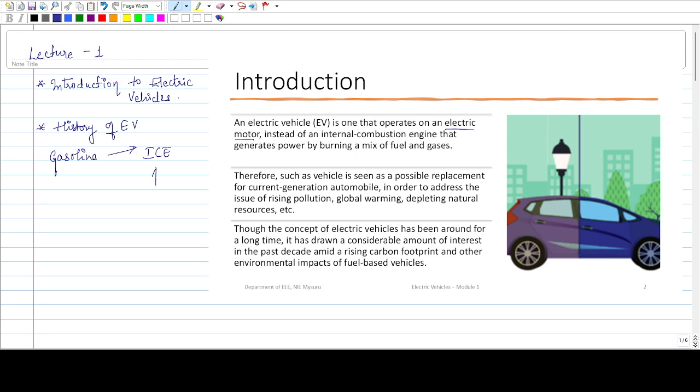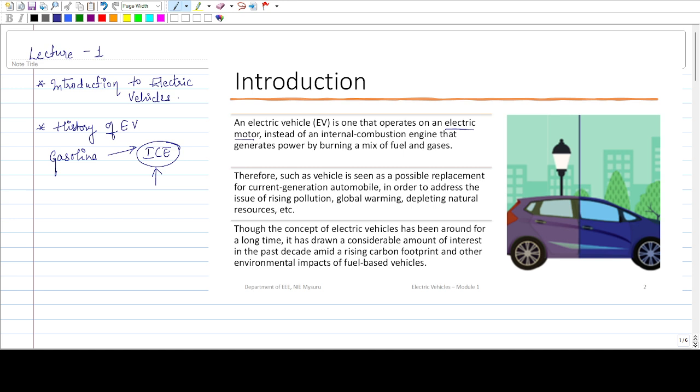The input we give there is either gasoline or diesel, and we get the mechanical power from the engine. The engine is normally used in any vehicle to convert the given fuel into mechanical energy. Coming to the electric vehicle, the electric motor is the one which gives the necessary mechanical power to run the vehicle.